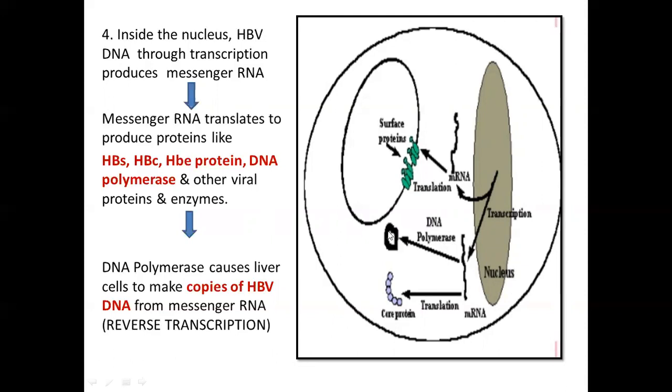Now this viral DNA will be incorporated into the new progeny that is in the process of forming. So all the proteins required to produce a new virus are already produced, and you also have the DNA that is needed to produce a new virus ready.